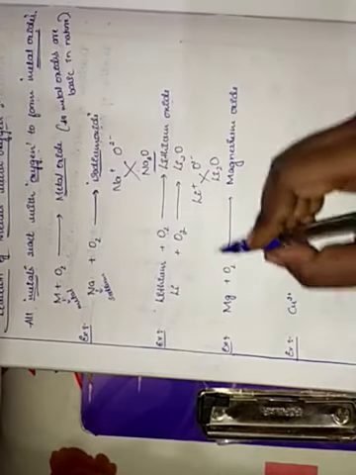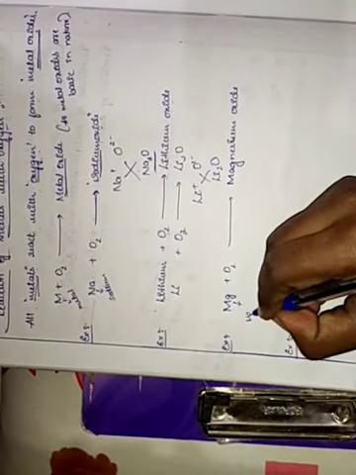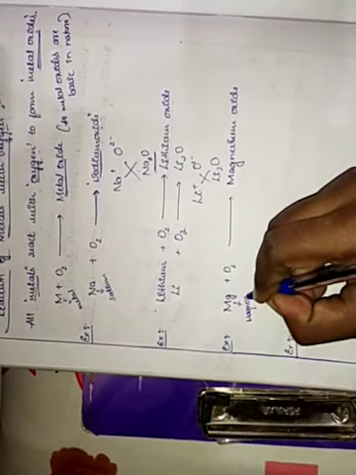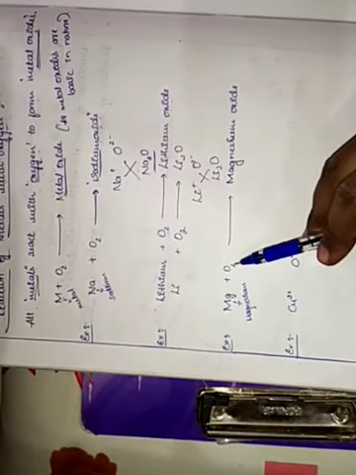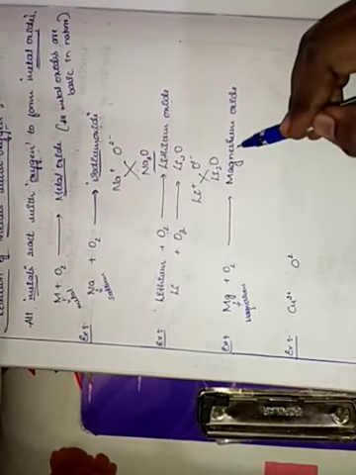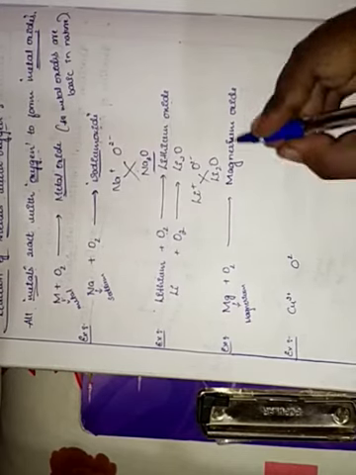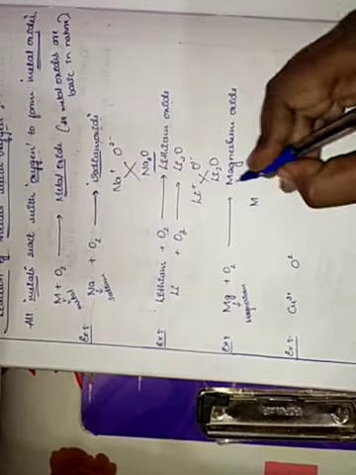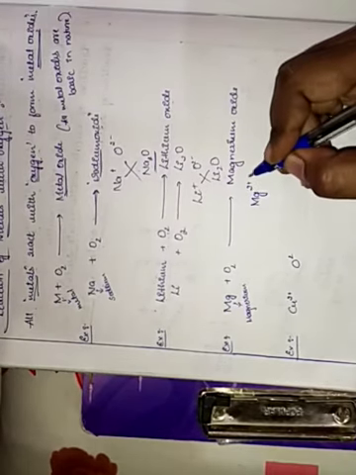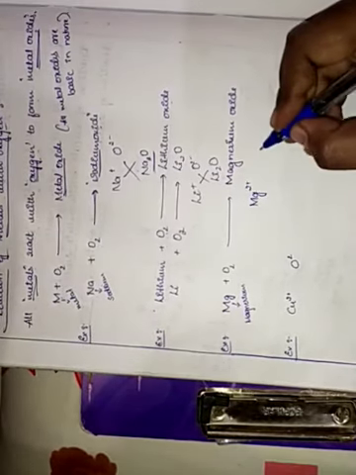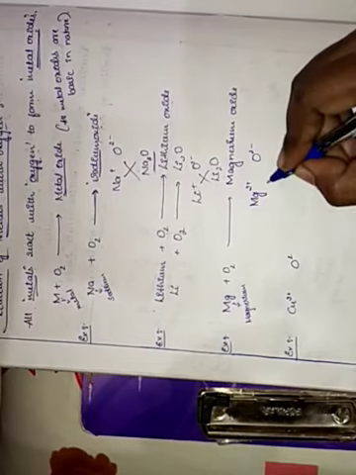Taking Mg, it carries a +2 charge and O carries 2 minus.